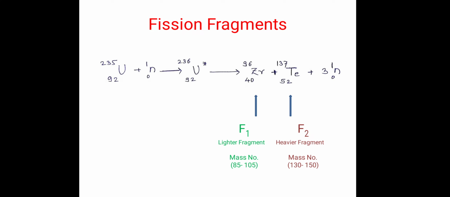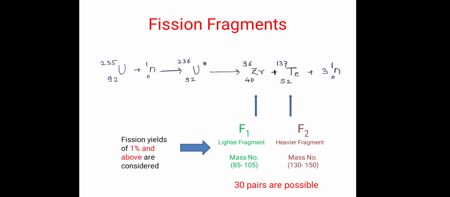Now when we consider this example of uranium, there is no formation of a unique pair of zirconium and tellurium. There is no formation of only one pair, but 30 pairs are possible. When we consider nuclear fission of uranium, there can be 30 pairs, and to count those 30 pairs, the elements which give a yield of 1% and above are considered.